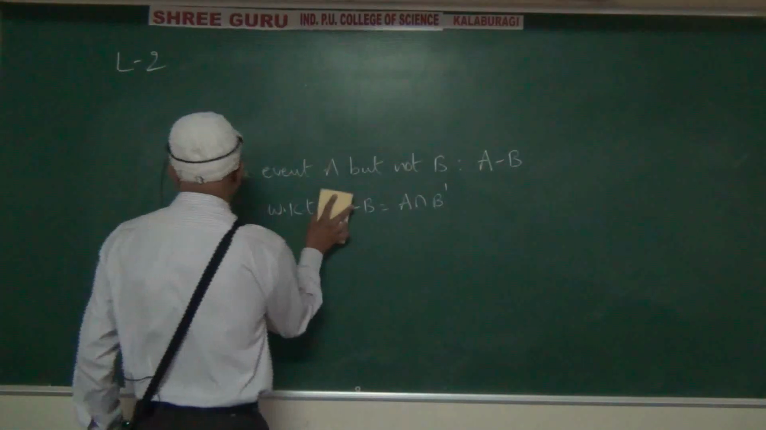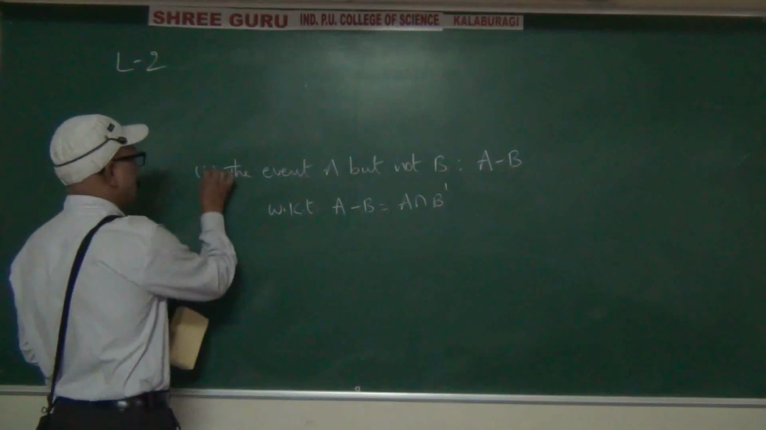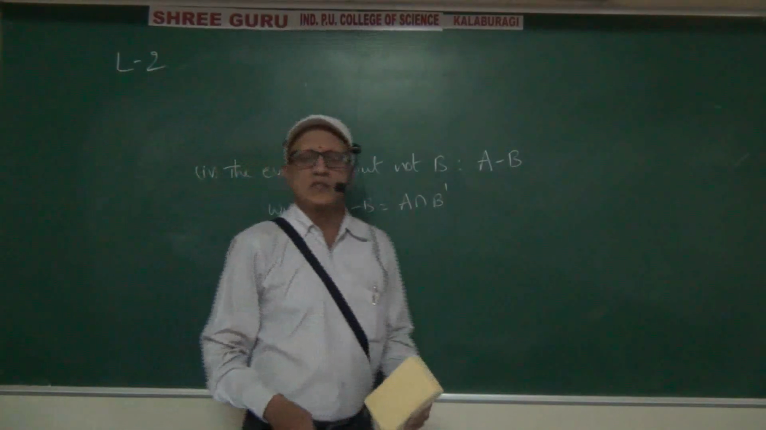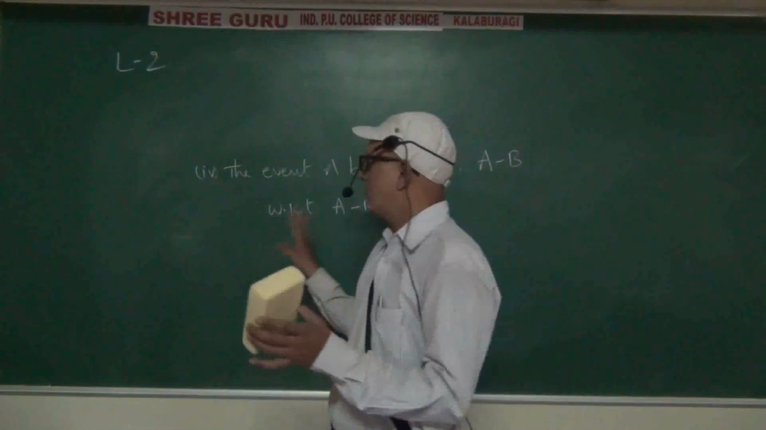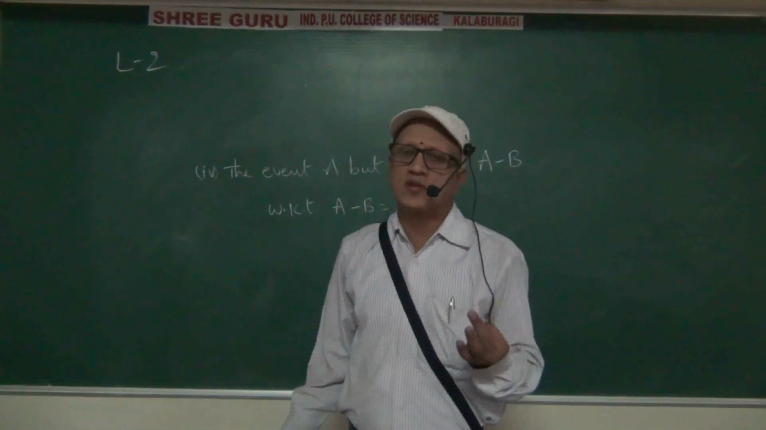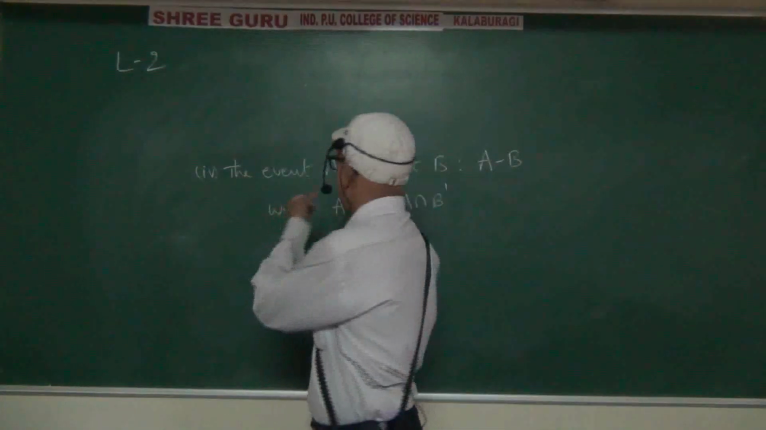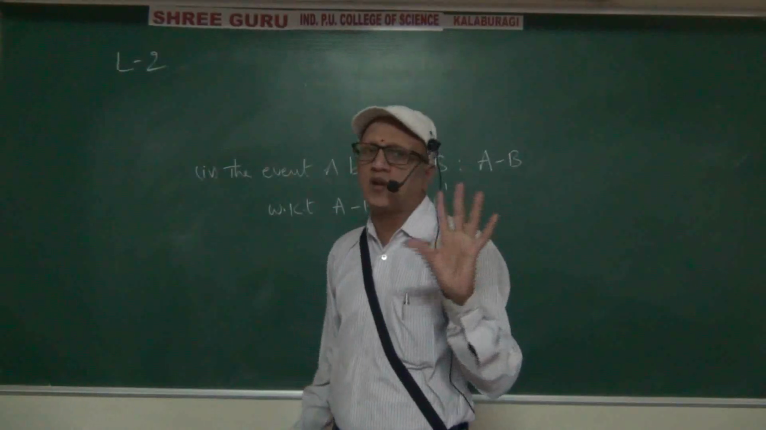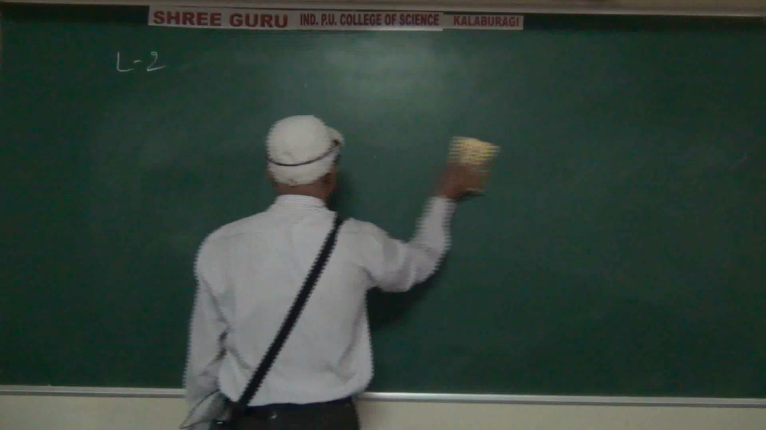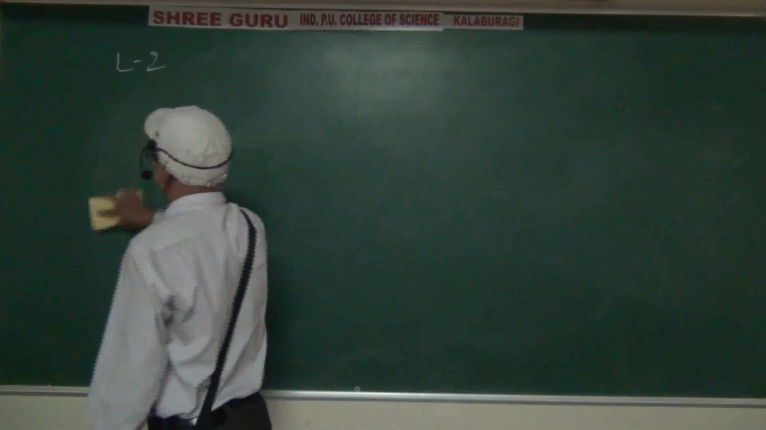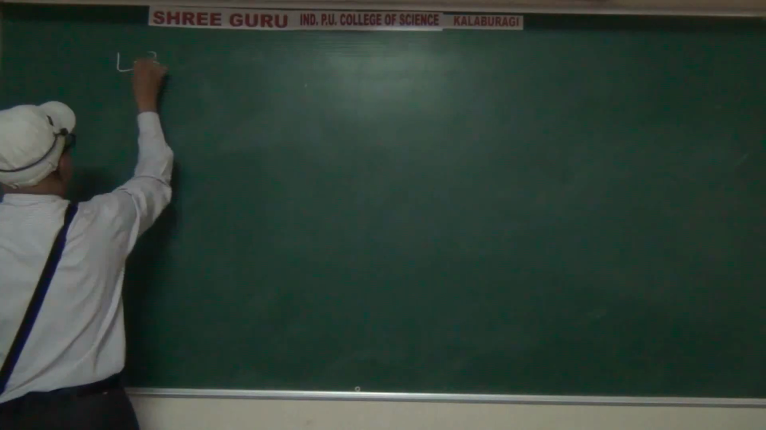Another write down. So these are called algebra of events. Algebra of events, only 4 are there: complement, union, intersection, and A but not B. These 4 are called algebra of events, right?